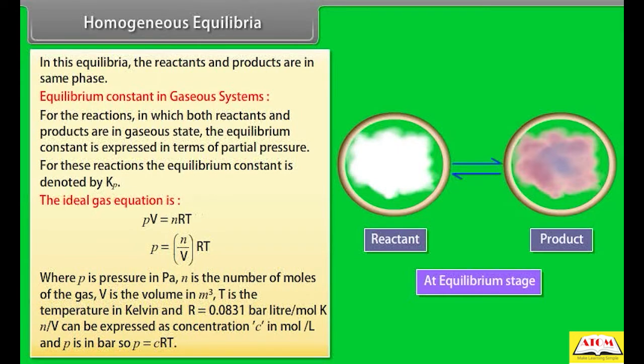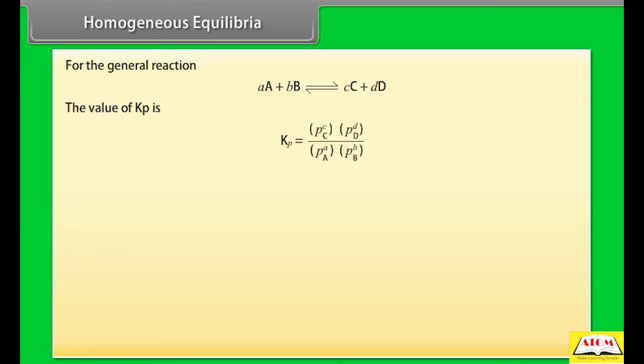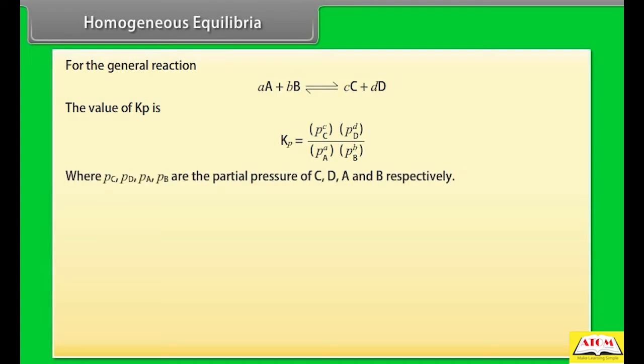N by V can be expressed as concentration C in mole per liter and P is in bar. So, P is equal to CRT. For the general reaction, the value of Kp is given by Pc, Pd, Pa, Pb, where these are partial pressures of C, D, A and B respectively, and it can be solved to